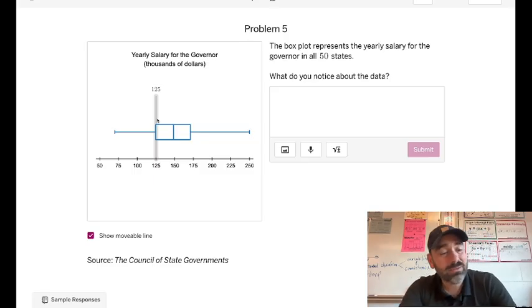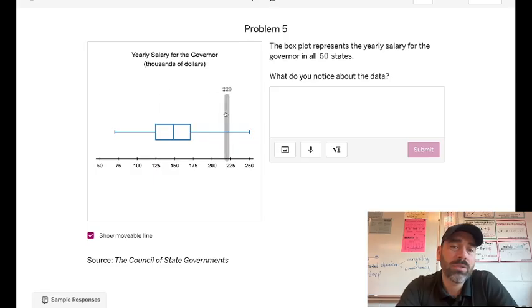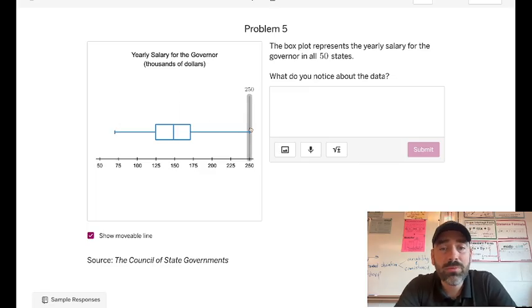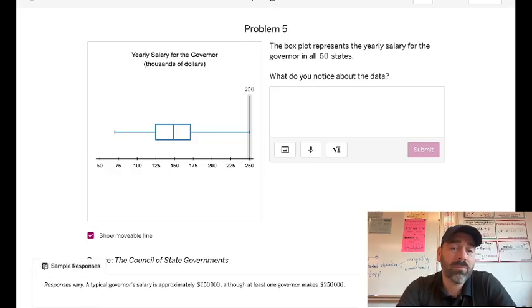I got 1.7. So if we were to use this box and stretch it once and then half a time, it would end up being somewhere around here, and this person would be an outlier, technically. Going in the other direction, not so much. That's within there. So we do have one that's an outlier. What else could we say? We could talk about the minimums and the maximums.